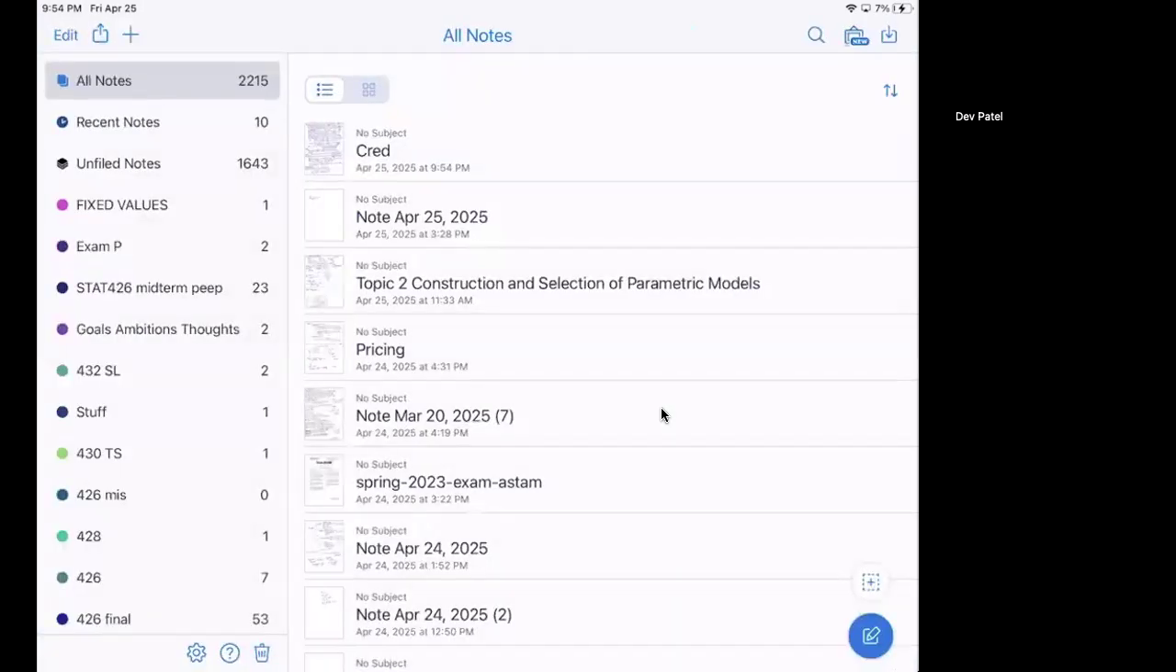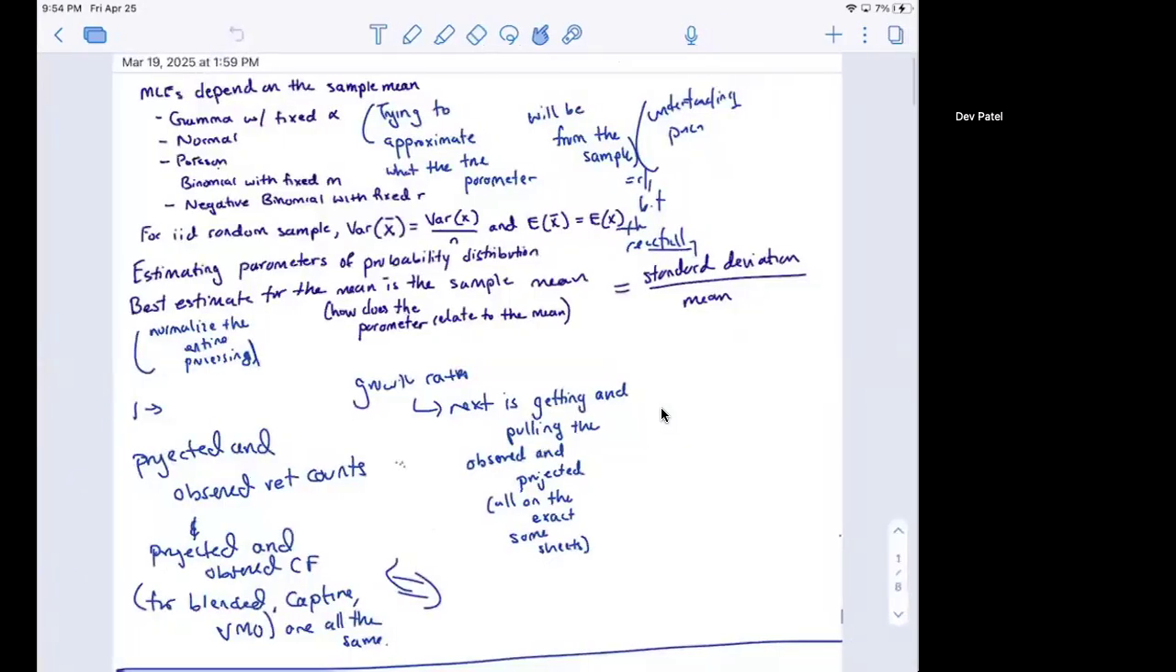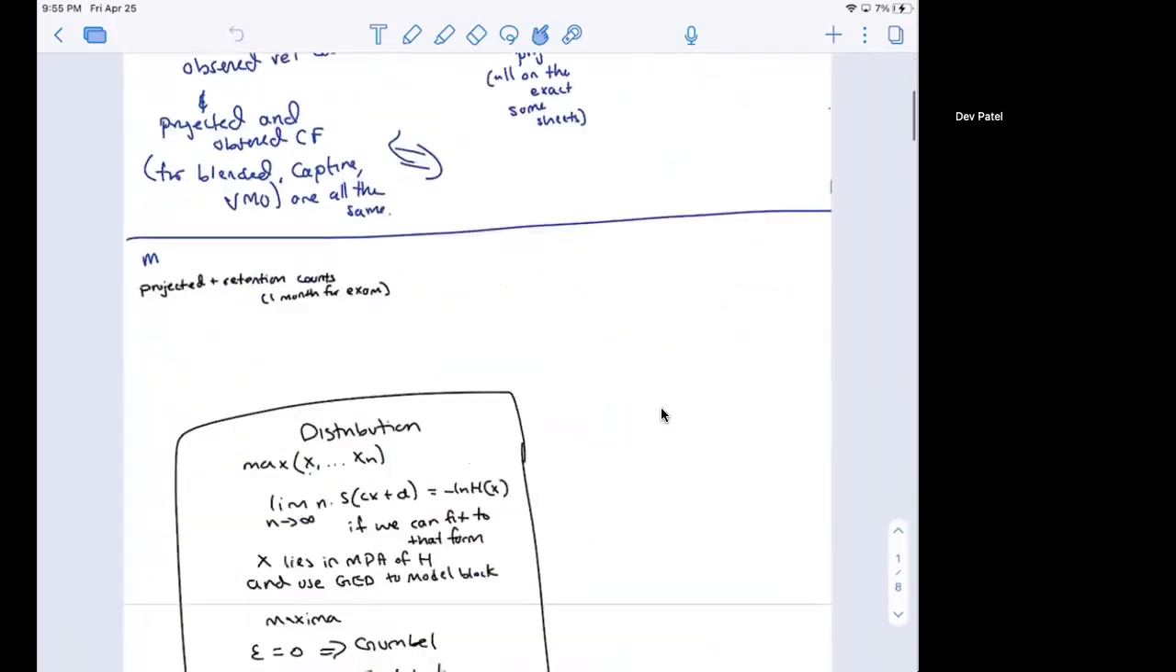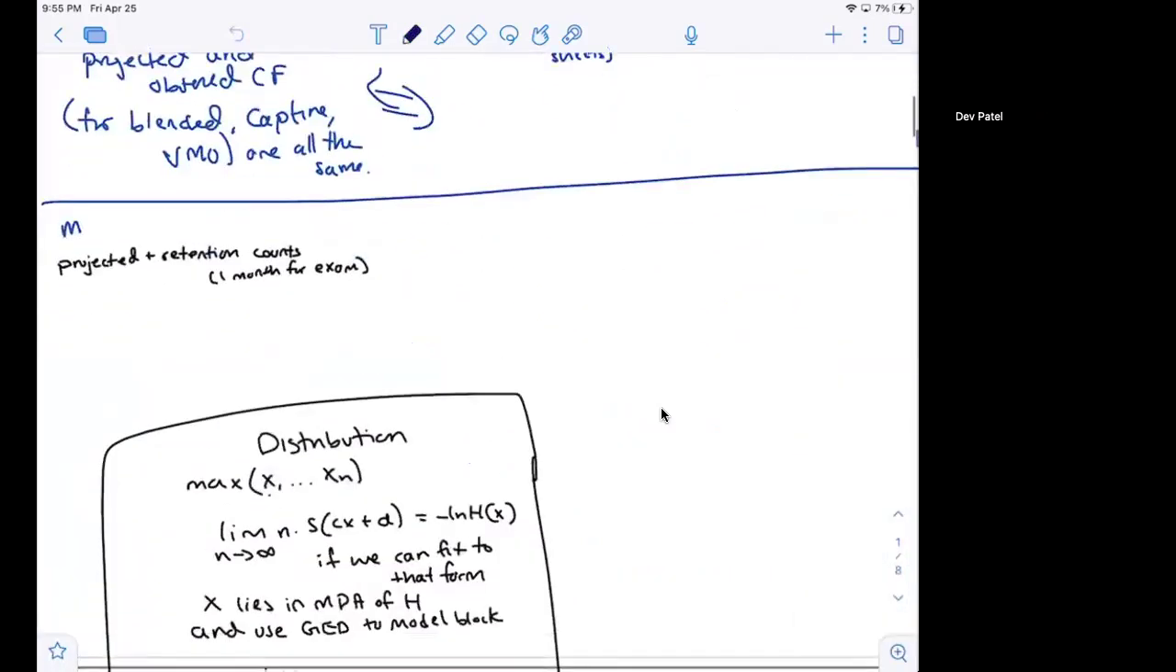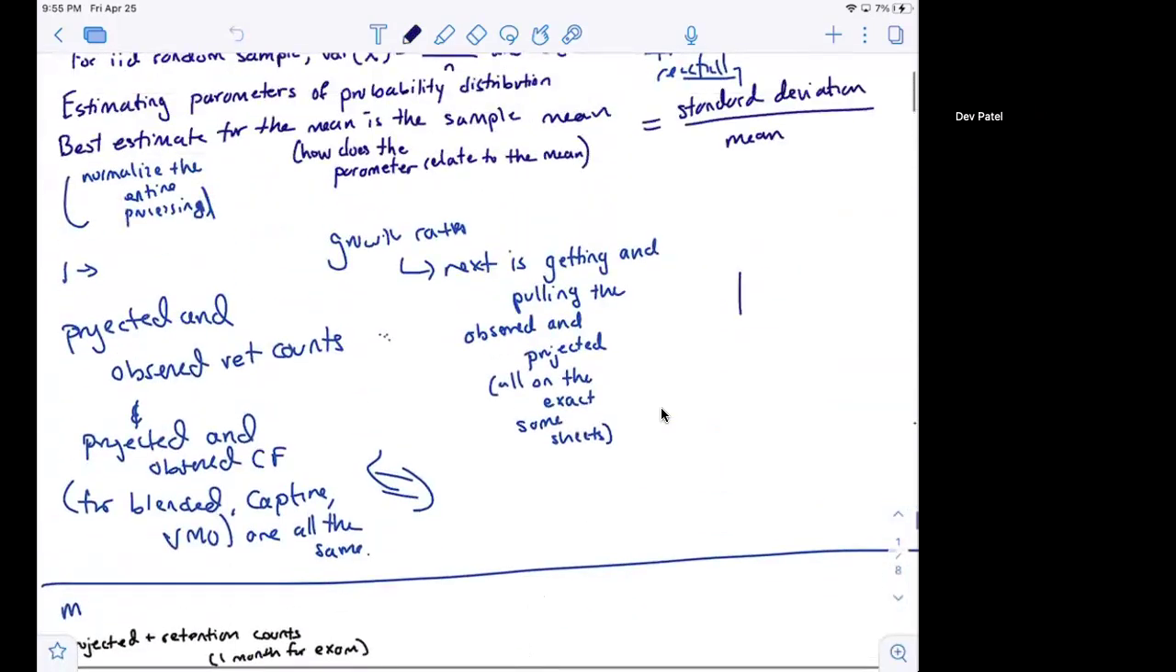Now, if we go to construction of parametric models, which is another topic, the first section dives into the idea of maximum likelihood estimation. The entire concept is that we're trying to determine a population parameter, let's say theta, coming from some theoretical distribution.